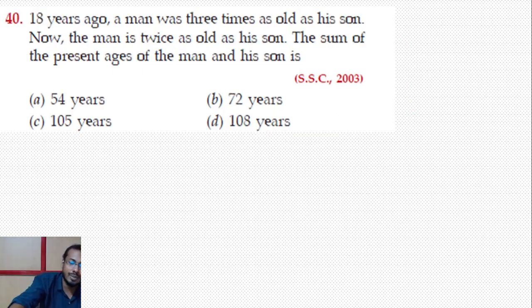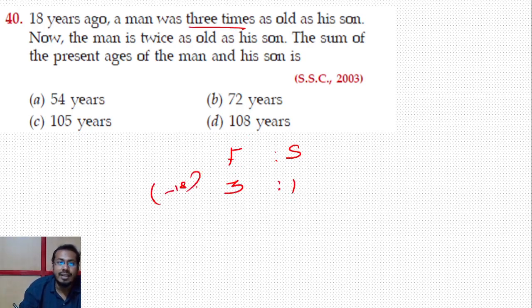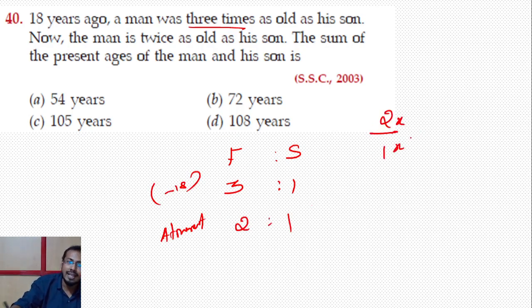Okay, and next one. 18 years ago, a man was 3 times as old as his son. Now the man is twice as old as his son. Simply we can do that. Father and son, 18 years ago 3 times, so 3:1. Okay, this is before 18 years. Then at present the man is twice his son, 2:1, so at present 2x and 1x.